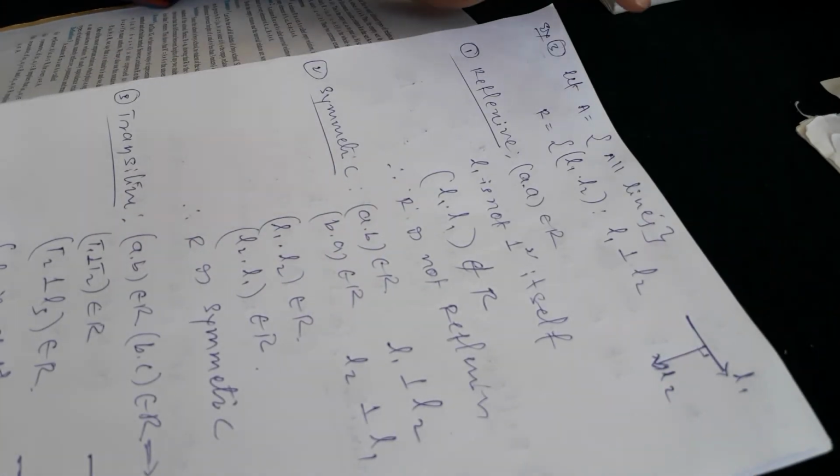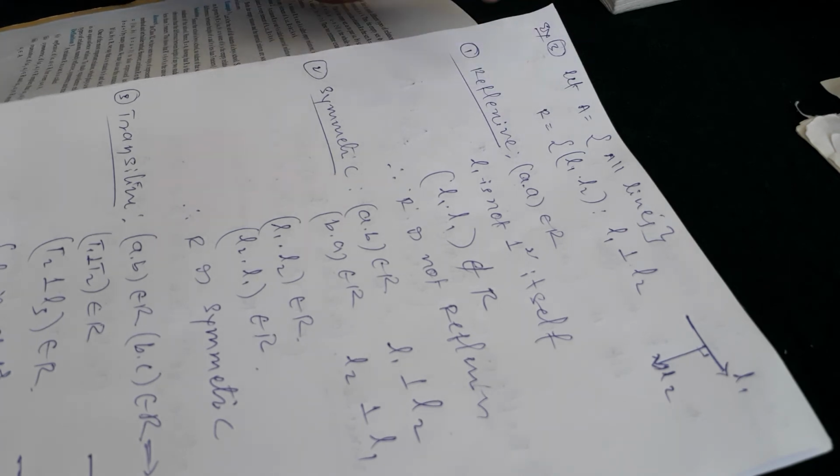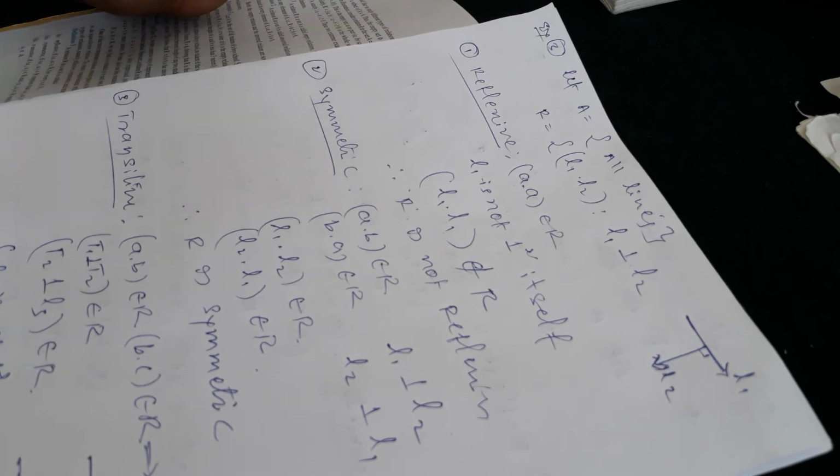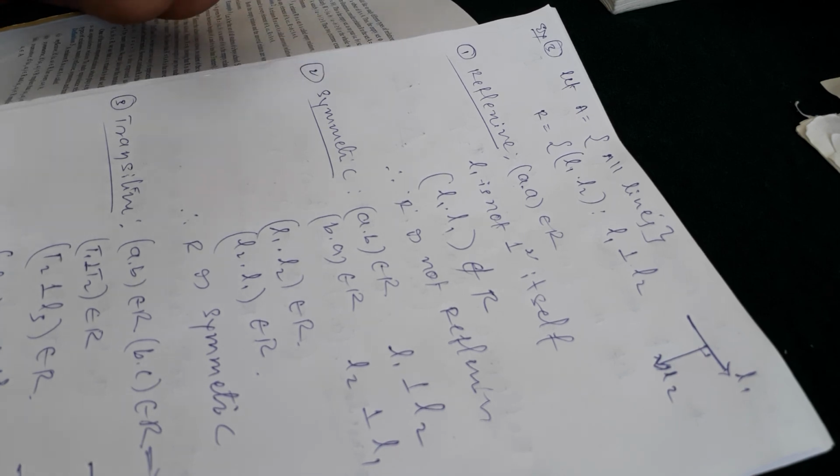In the perpendicular condition, the relation is never reflexive and never transitive, but it is symmetric. In a parallel condition, R is reflexive, R is symmetric, and R is transitive. But in the perpendicular condition, R is symmetric only, not reflexive, not transitive.